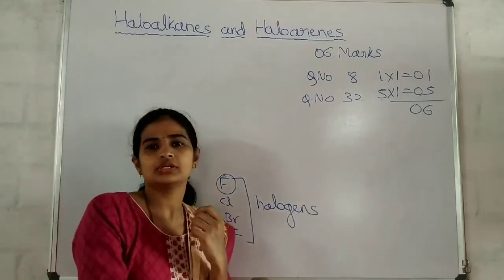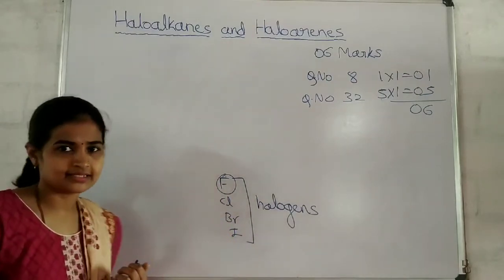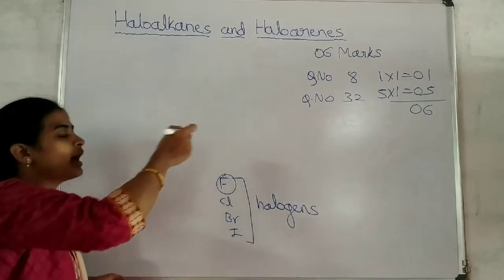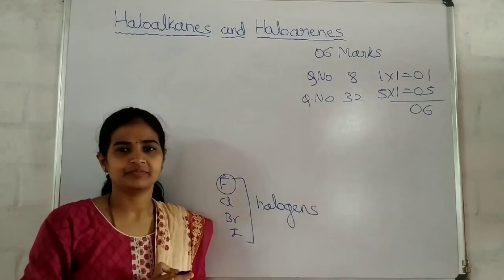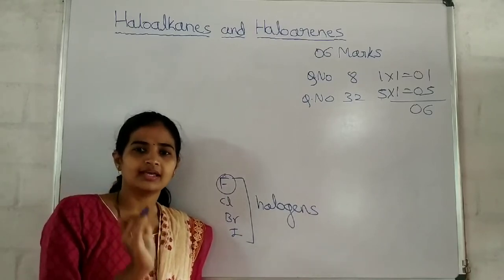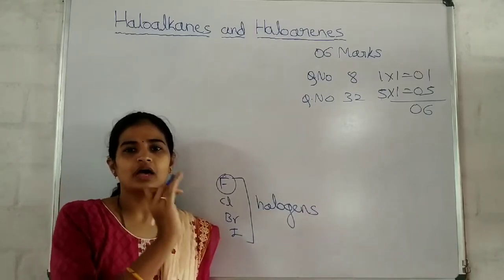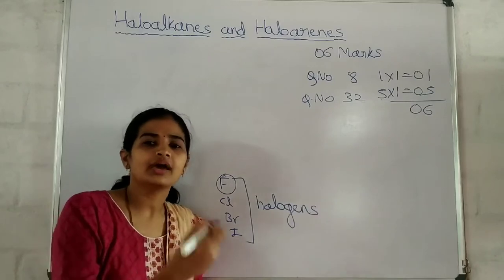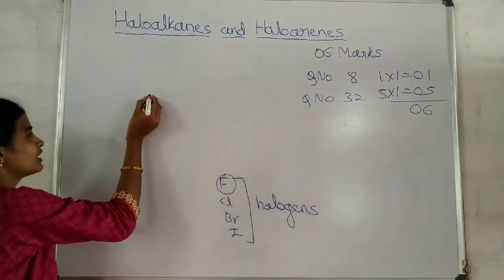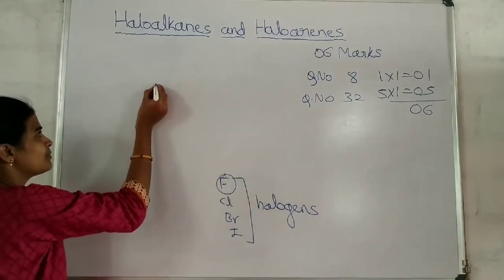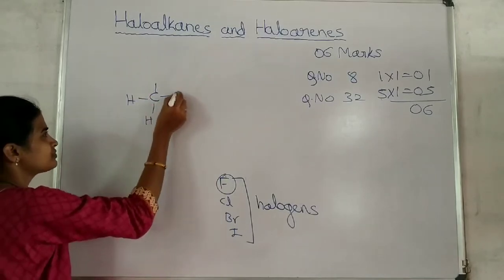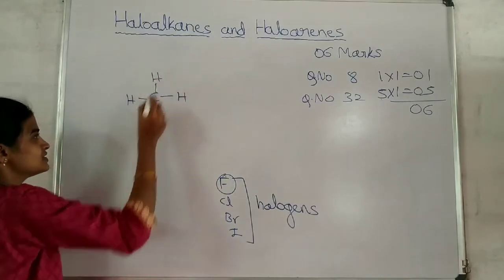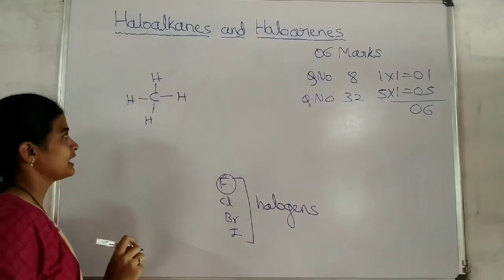We know the halogens and we know the alkanes. Therefore, haloalkanes are the halogen derivatives of alkanes. How are they obtained? Write an example for any of the alkanes. The simplest example for the alkane is what? Methane, CH4. This is an alkane, the first member of the alkane family.